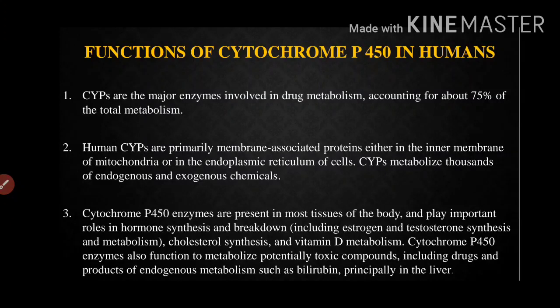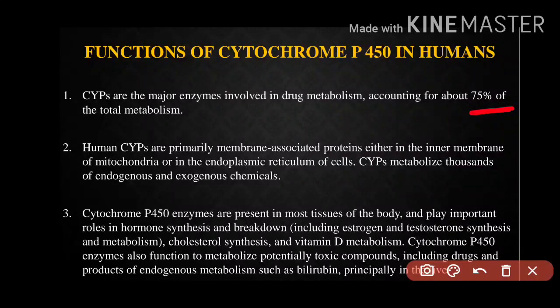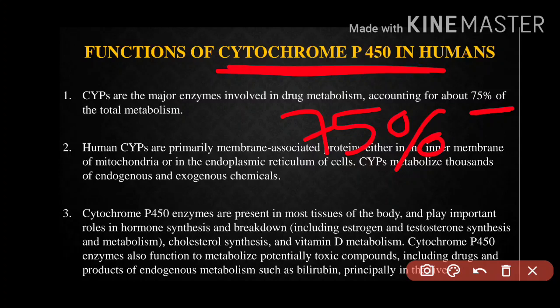An example of an endogenous chemical here is bilirubin. So in short, CYPs metabolize exogenous and endogenous chemicals, and 75% of total metabolism is done by cytochrome P450.